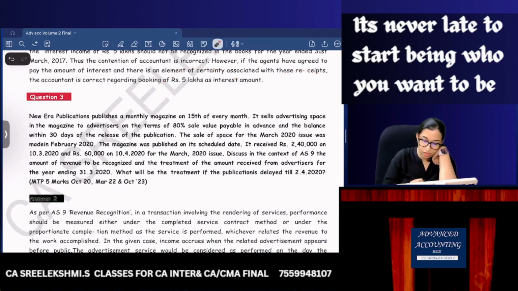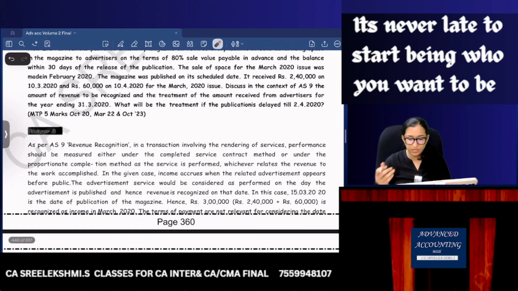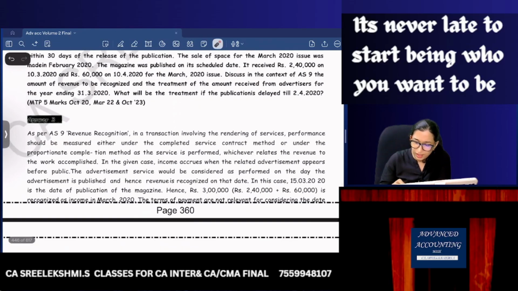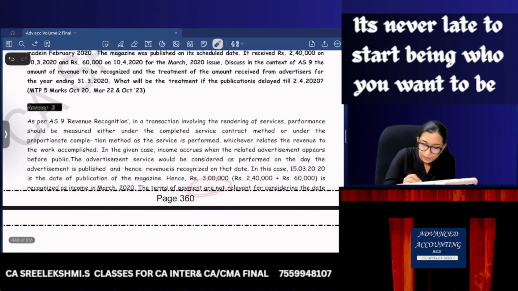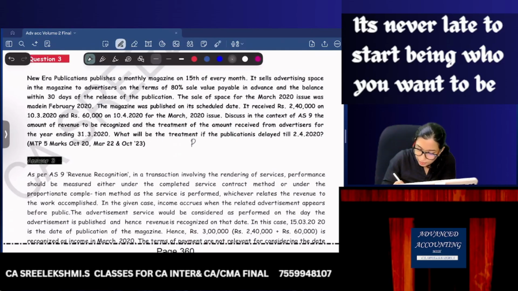Discuss in the context of AS 9 the amount of revenue to be recognized and treatment of the amount received from advertisers. What will be the treatment if the publication is delayed? That part we will do later. Otherwise, simple question. How much revenue will be recognized in the month of March? Entire 3 lakhs. What is the entry? Bank account debit 2,40,000. Receivable account debit 60,000. How much will be recognized as income?